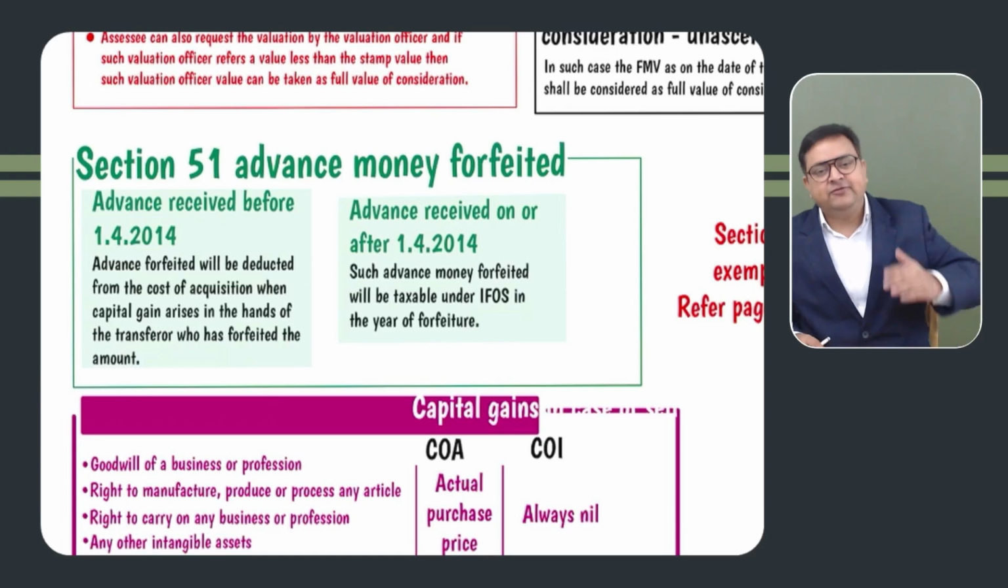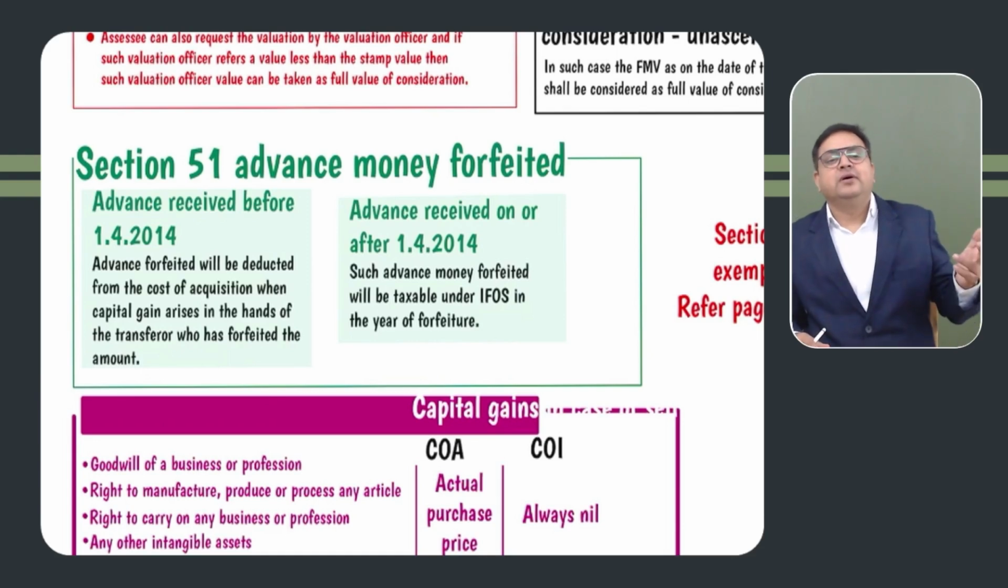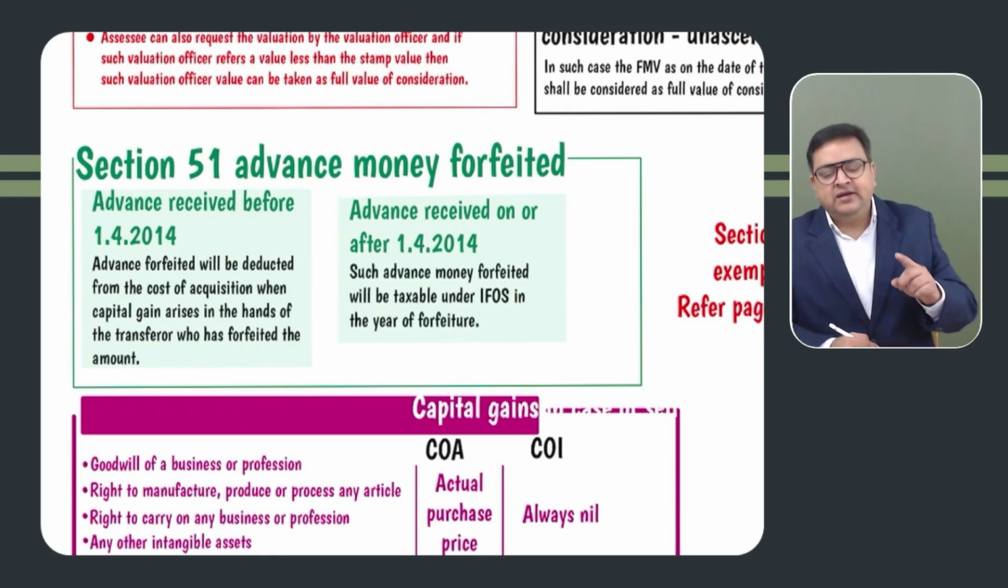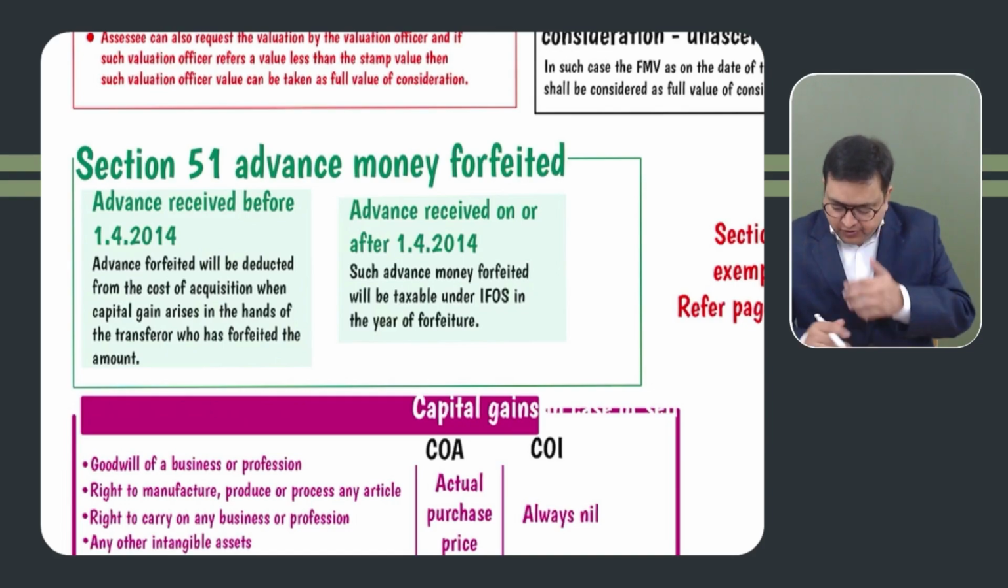forfeiture. But if the amount is forfeited before 1st April 2014, it will not be the income in the year of forfeiture, but we have to wait till the asset is actually sold. So whenever the assessee is selling this asset, it will be reduced from the cost of acquisition. Got it?